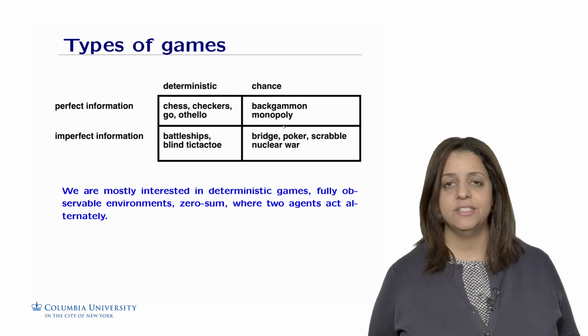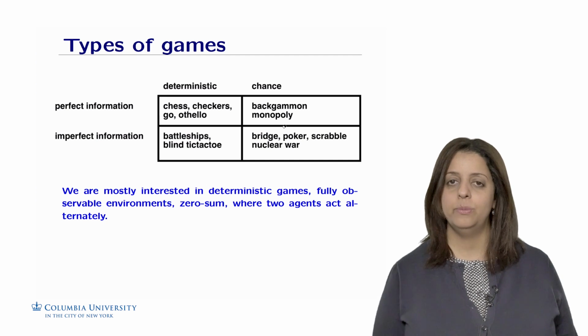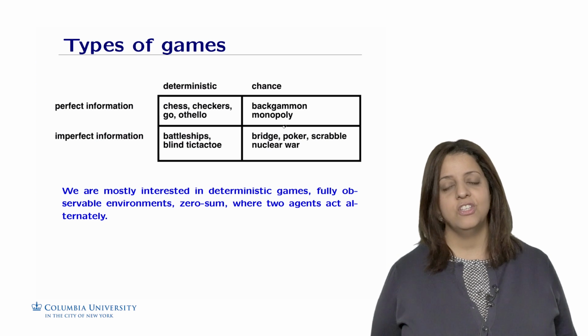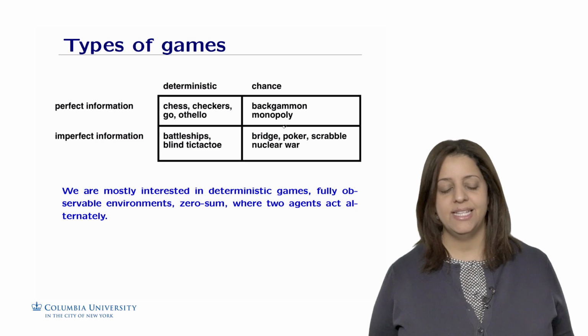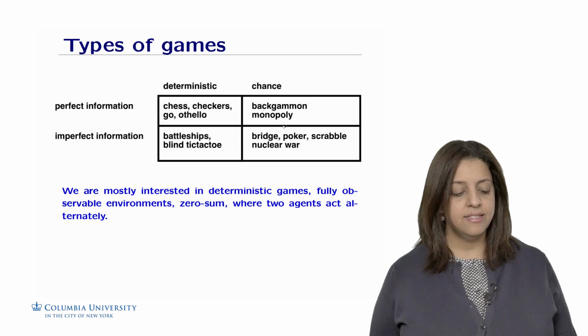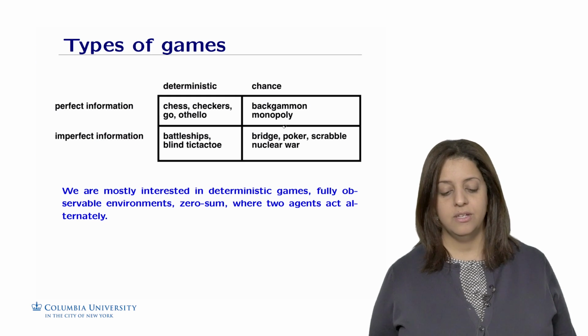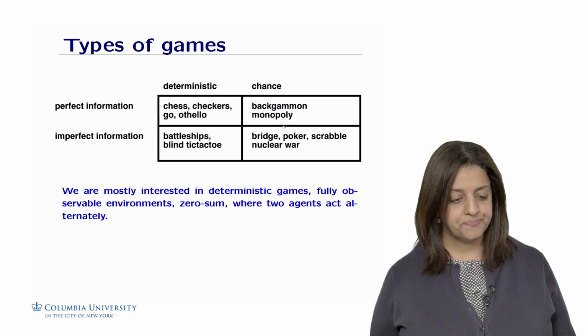If we don't have perfect information, which means that we don't have a whole picture of what's going on, such as our opponent has his cards and we can't see them, we talk about games with imperfect information. And this includes Battleship, Blind tic-tac-toe, bridge, poker, Scrabble, nuclear war, etc.